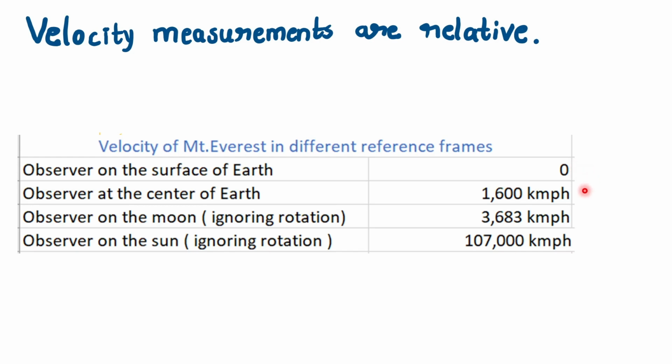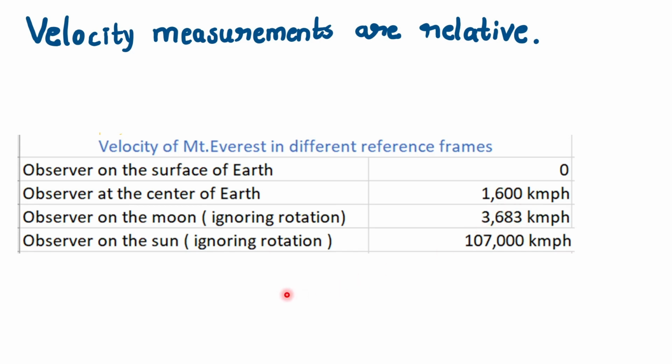Now I'm going to send you to the Moon. You're standing on the surface of the Moon, and now you will say Mount Everest is moving not with a speed of 1600 kilometers per hour, but with a speed of 3600 kilometers per hour. Because if you're standing on the surface of the moon, just like people on Earth see the sun rising and setting, people on the moon will see the Earth rising and setting. And that happens with this particular speed. So since Mount Everest is located on top of the Earth's surface, you will say Mount Everest is moving around with this speed, 3600 kilometers per hour.